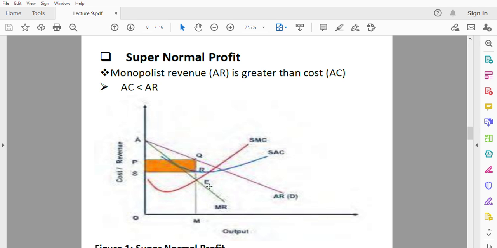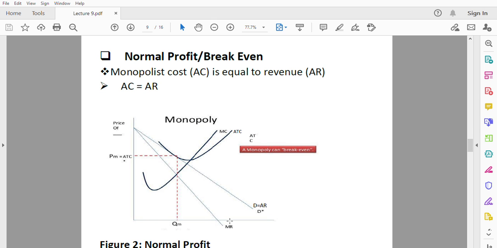And at this equilibrium point, what is our average cost? Our average cost is R, the point R. Comparing, we realize that average revenue is greater than average cost. So the monopolist is earning supernormal profit. In the short run, he can earn supernormal profit. On the other hand, in the short run, he can earn normal profit or break even.